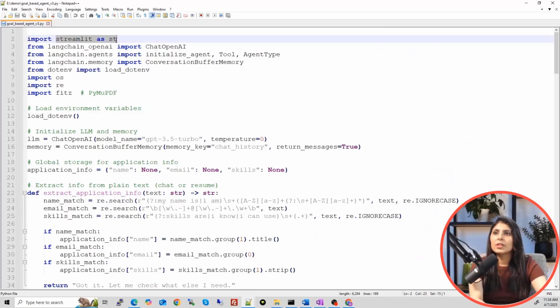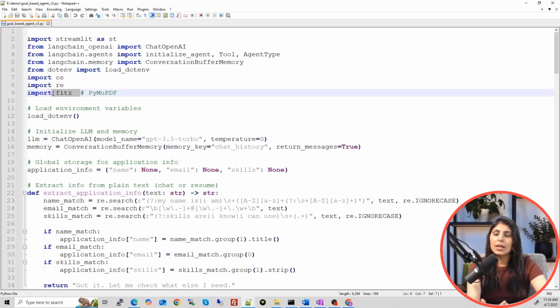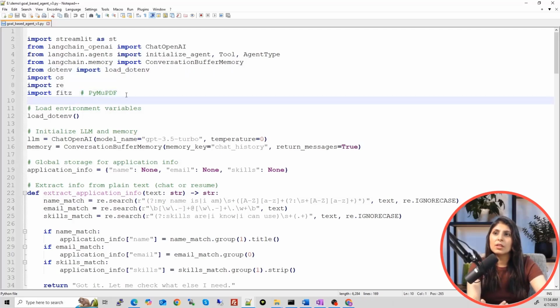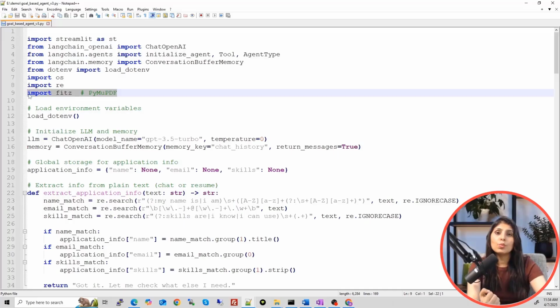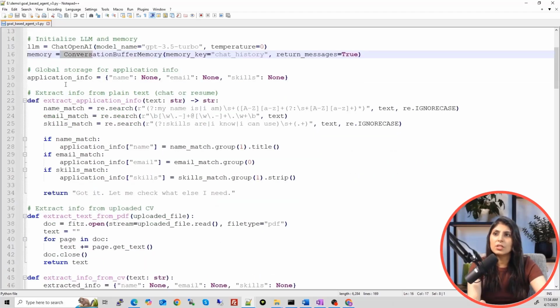See, first we are importing Streamlit. This part I have already told you, we are using OpenAI LLM, so that's why we are using it. So we are using agent. This is for memory. This is to load the environment variable. And in this code, we are importing this. Why? Because we want to read the PDF file, right? So for that, you need this.